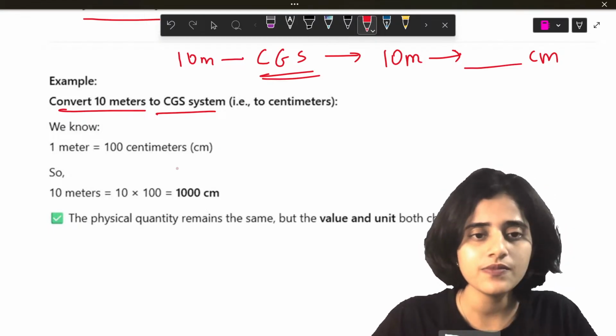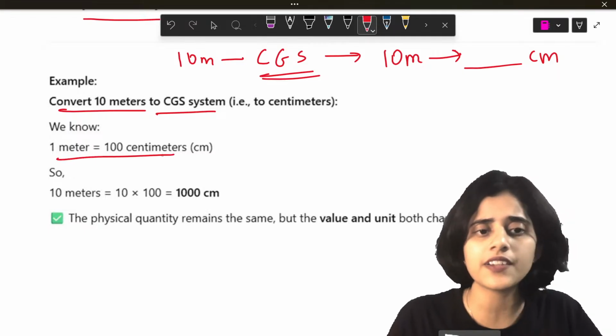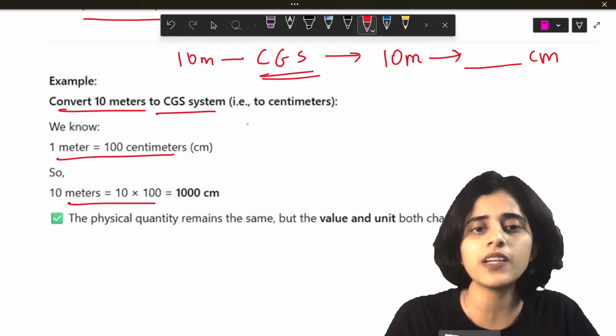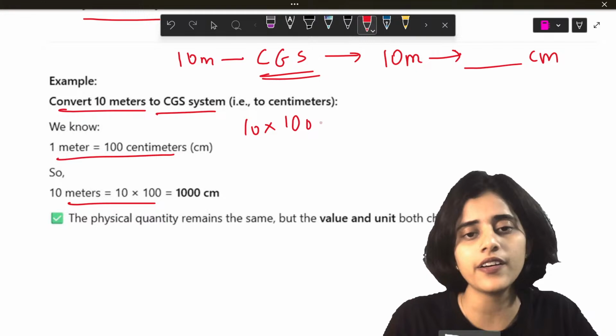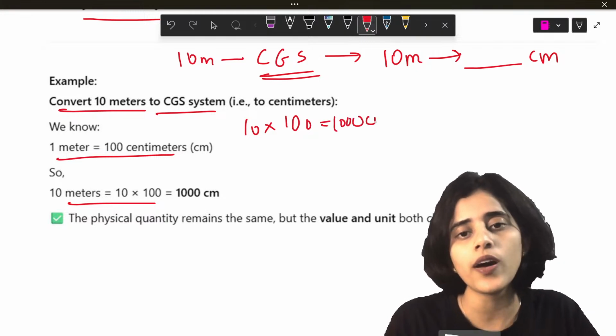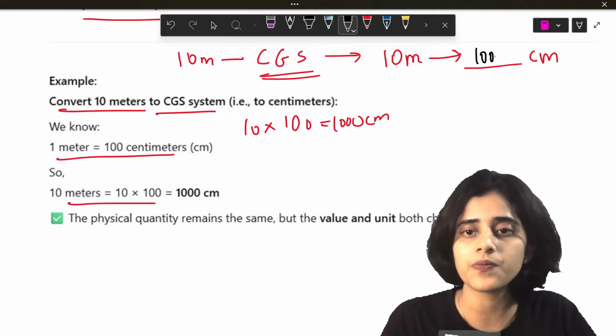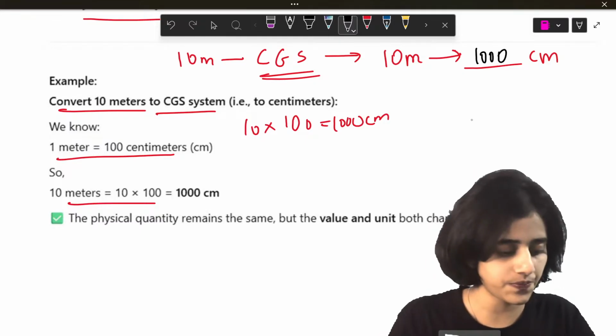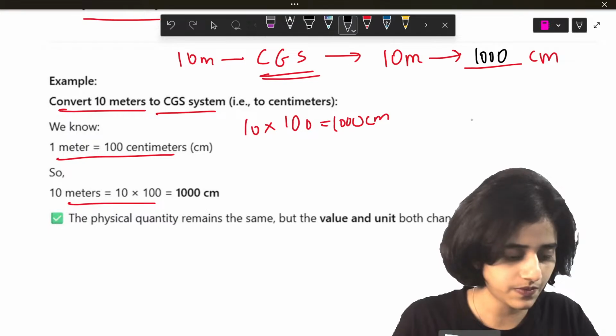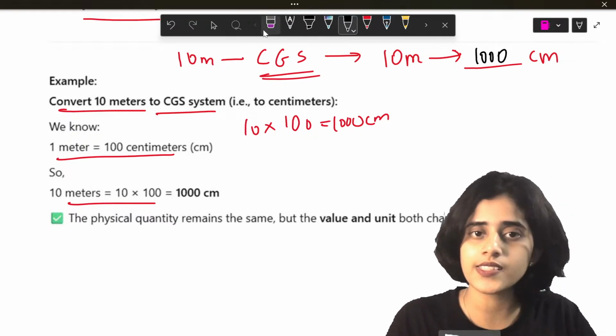So 1 meter is 100 centimeters. So 10 meters will be 10 into 100, which is 1000 centimeters. So here the answer will be 1000.